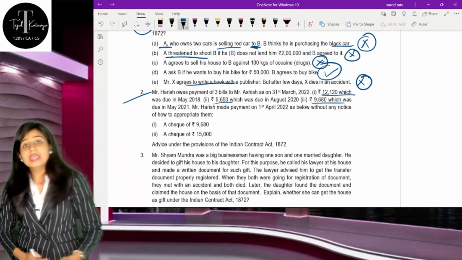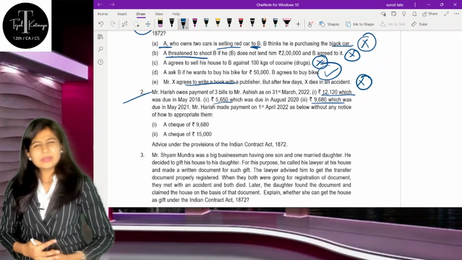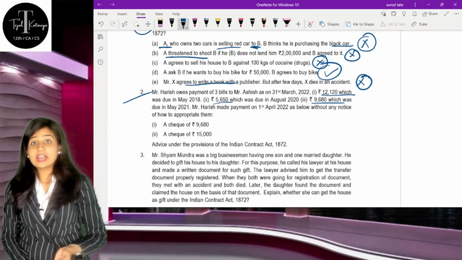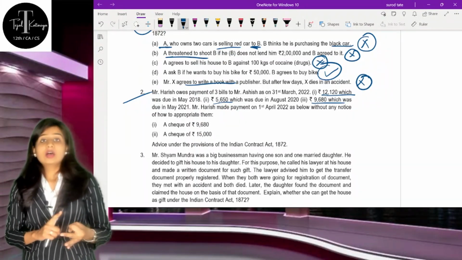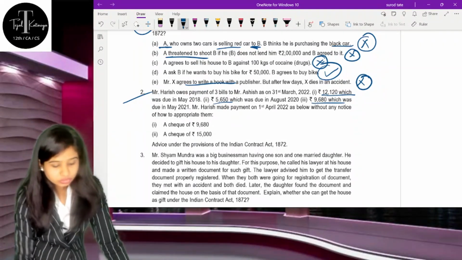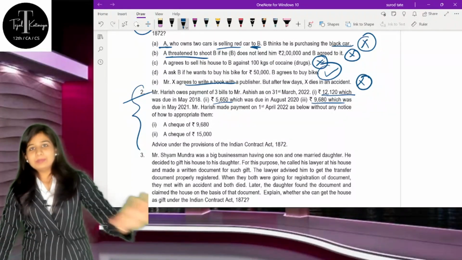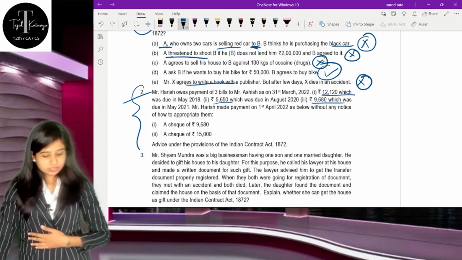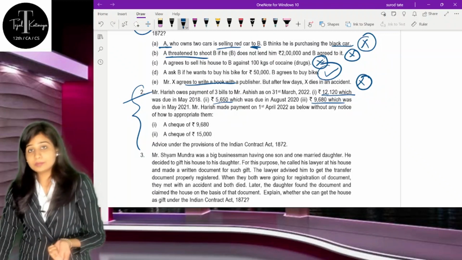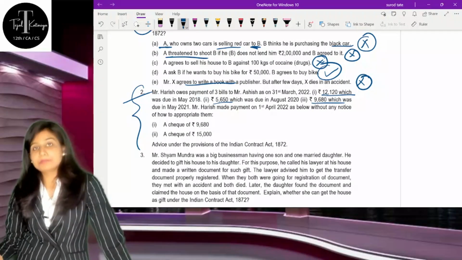This question you will be getting in your module exercise also. So this question is quite important, maybe because this is given in your module also, this is given in current year's RTP also, and this question was there in the past examination papers also and in MTPs also. So please mention that this question was asked many times and is presented at many places. Please mark it as important, because this question is based on sections 59, 60 and 61, which talk about the appropriation of payment.